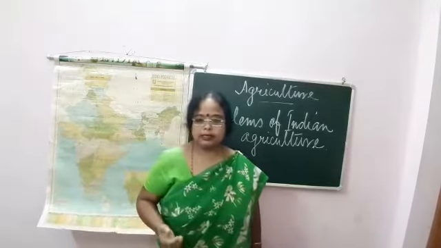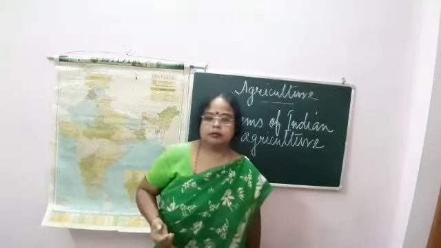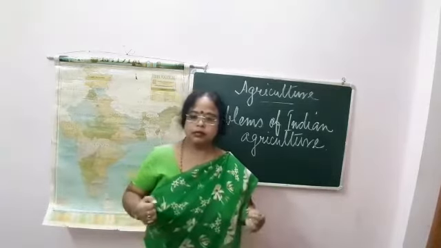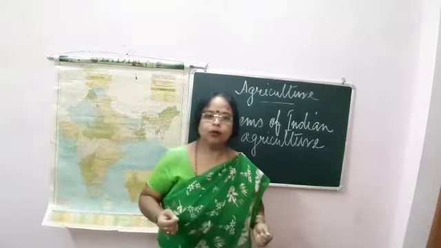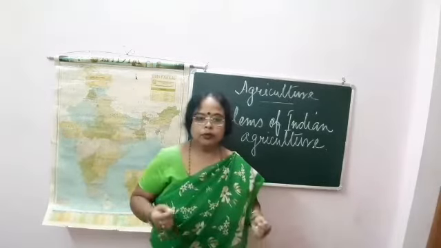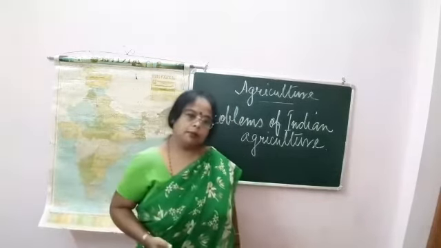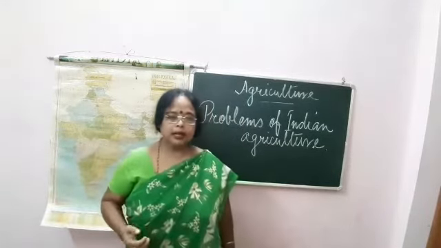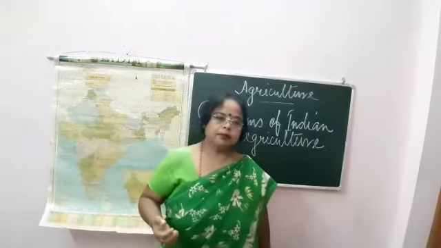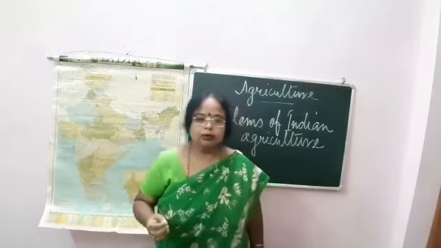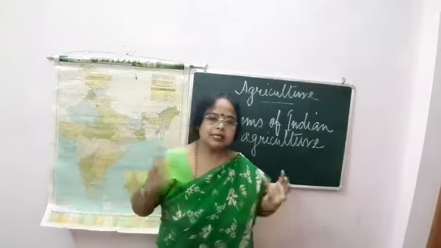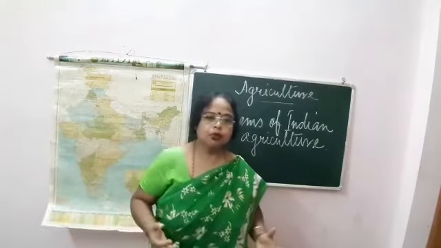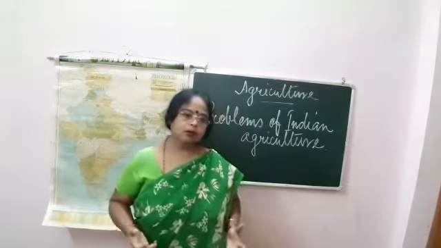Next, poor techniques of production. Indian farmers are using old and inefficient methods and techniques for production. So that is one of the problems. Next, the sixth one, lack of mechanized farming. Intensive farming is practiced in India and manual labor is used to get maximum output. Due to the low purchasing power of farmers, modern machines are very limited. That's why this is one of the problems.